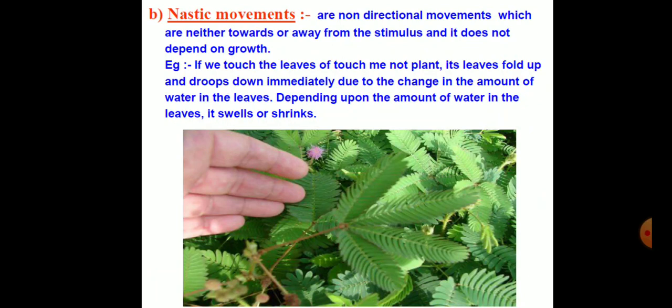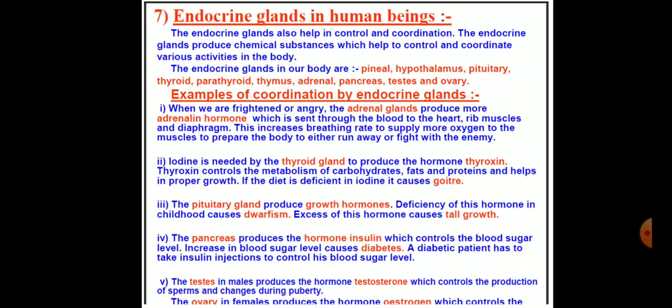Let's come to the nastic movements. These are non-directional movements which depend on growth. And in this they have given an example. If we touch the leaves of the touch-me-not plant, its leaves fold up and drop down immediately due to the change in the amount of water in the leaves. Depending upon the amount of water in the leaves, it swells or shrinks. Let's come to the last concept of the topic, the endocrine glands in human beings.